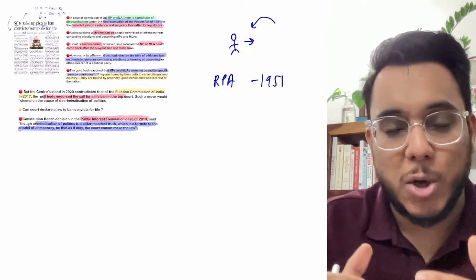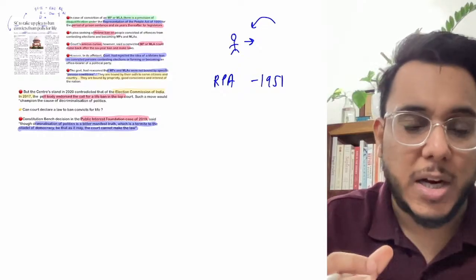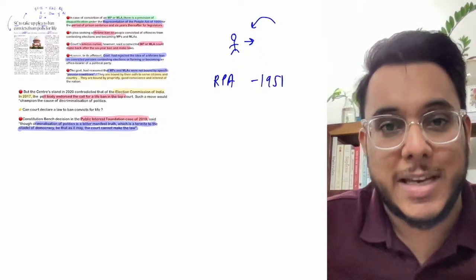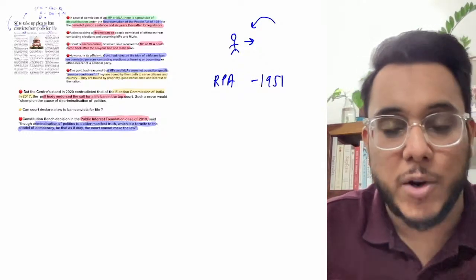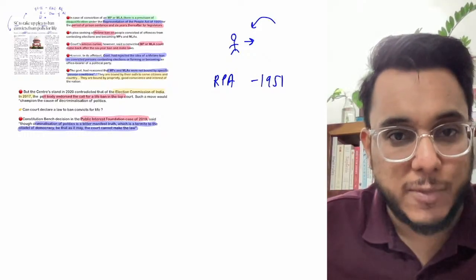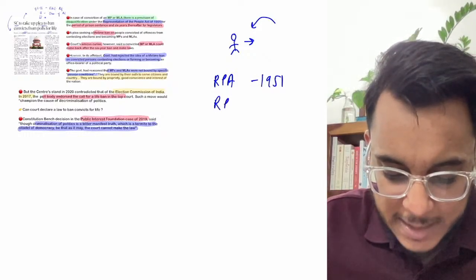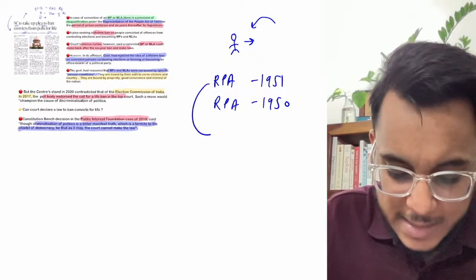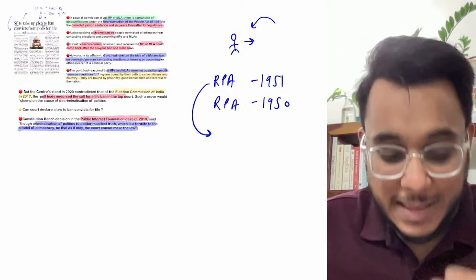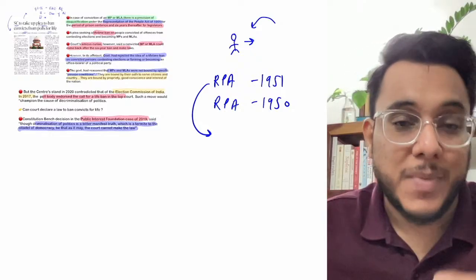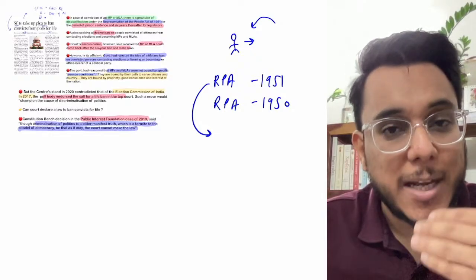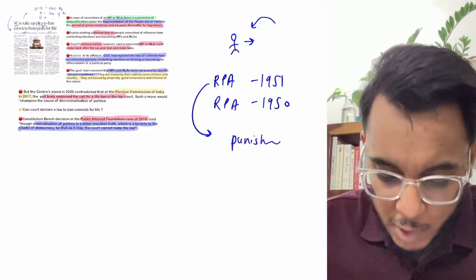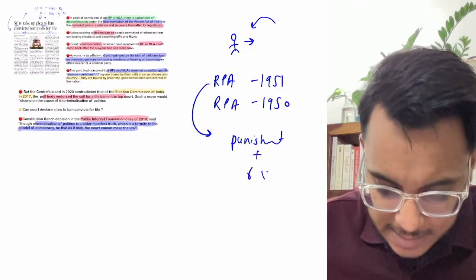So guys, the Election Commission of India is a body to regulate the conduct of elections, but the detailed provisions with respect to elections are not mentioned in the Constitution. Therefore, there are two legislations, the Representation of People Act 1951 and the Representation of People Act 1950, which provide the detailed provisions about elections. Now in this RPA 1951, there is a provision that if a person has been convicted for a crime, then that person will be disqualified for the term of punishment plus 6 years after that.